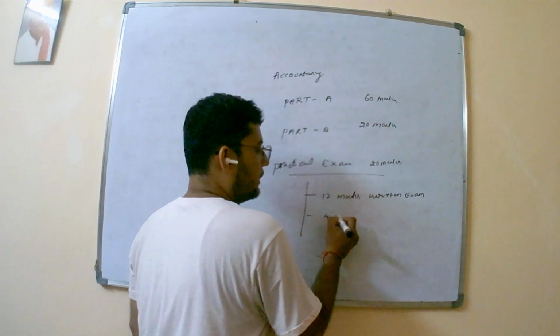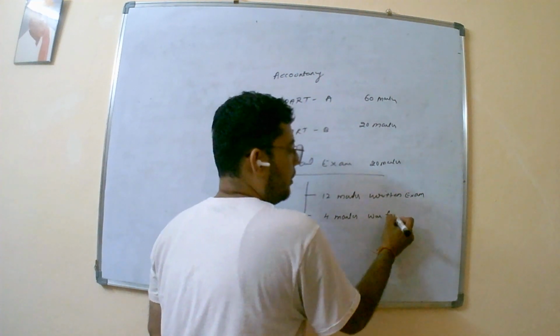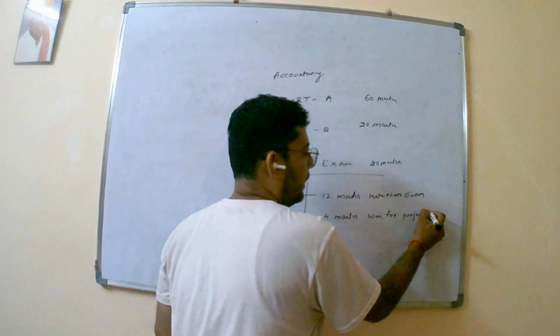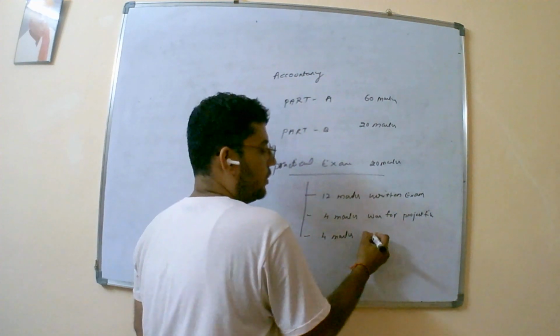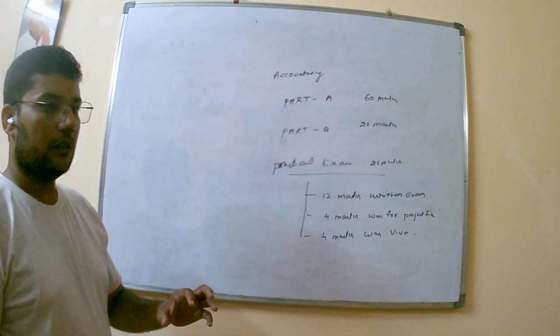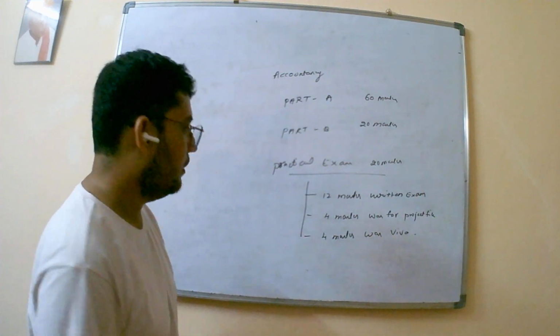Then 4 marks were for the project file, and 4 marks were for Viva. Now, there is a change in this year's practical exam pattern.